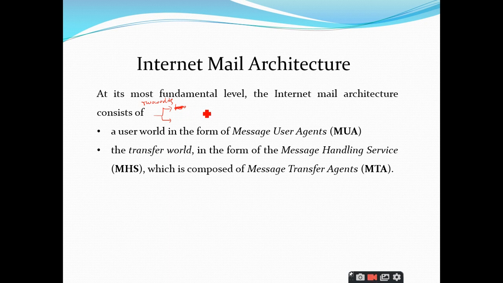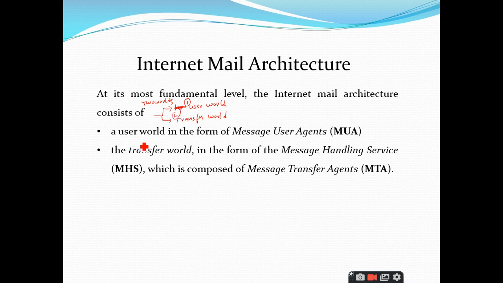One world we will call the transfer world, and the second world we call the user world. So at the fundamental level, we are dividing this architecture into two different worlds.